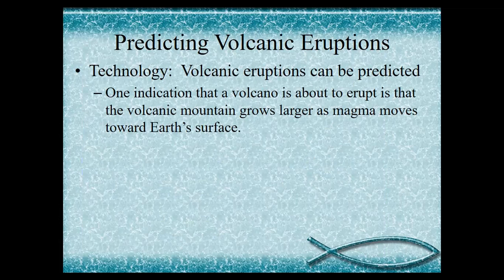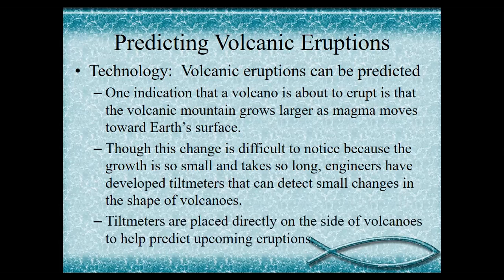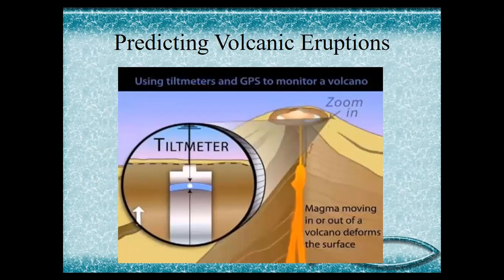Predicting volcanic eruptions. Technology: volcanic eruptions can be predicted. One indication that a volcano is about to erupt is that the volcanic mountain grows larger as magma moves toward Earth's surface. This change is difficult to notice because the growth is so small and takes so long. Engineers have developed altimeters that can detect small changes in the shape of volcanoes. Altimeters are placed directly on the side of volcanoes to help predict upcoming eruptions. This is an instrument for predicting volcanic eruptions.